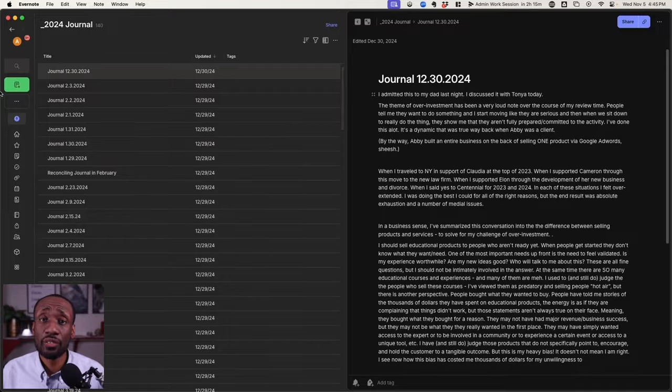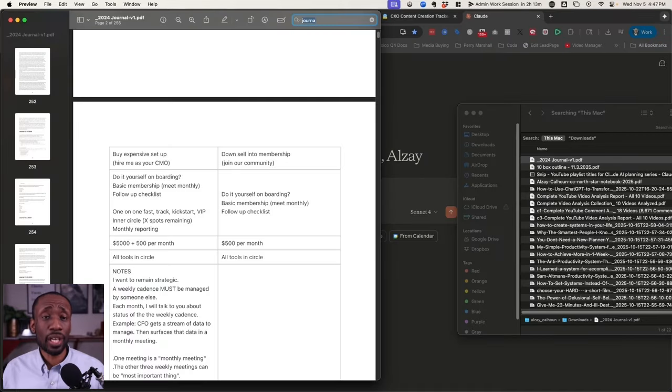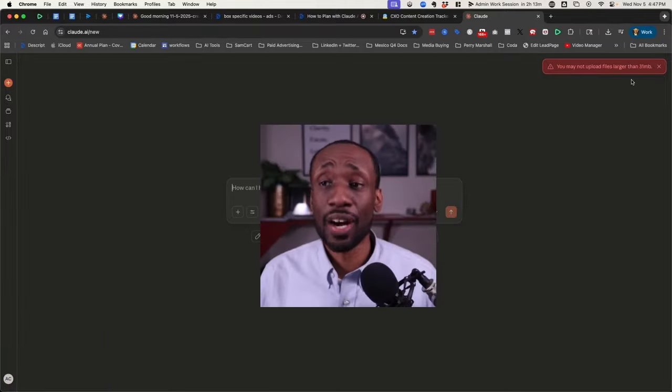Data dump my notes, give Claude an amazing prompt, and it will give me all my goals. That's exactly what I tried. It did not work out as expected. I went into Evernote, grabbed all of my journal entries, went to export them, took this 200-page document, and I tried to upload it into Claude. Immediately got an error. File's too big, Alzay.